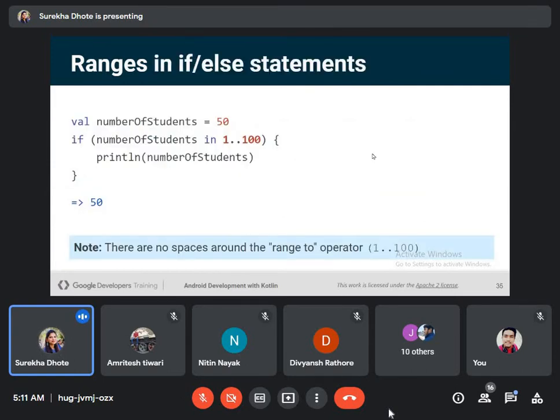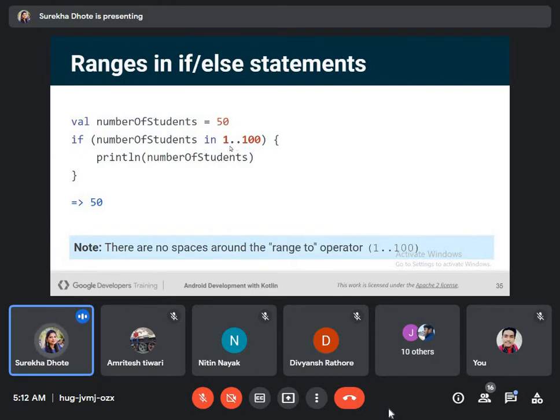Ranges in if-else statements. The two dots we are able to see here are actually a range-to operator. In this if condition, we have written number of students in the range of 1 to 100.